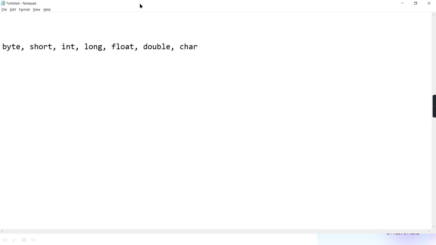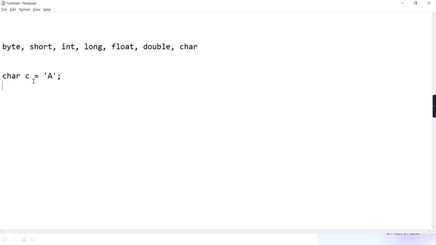Why can we use char also? I told you in today's session too: if you are assigning char c equal to single quote A, many think that A is stored. Is A really stored, or is A's Unicode stored? The Unicode is stored, and A's Unicode is 65.